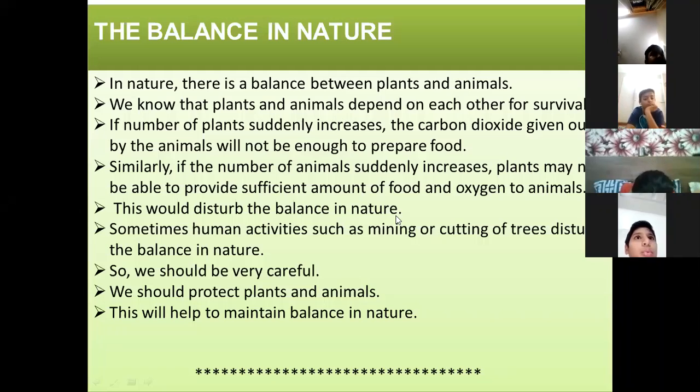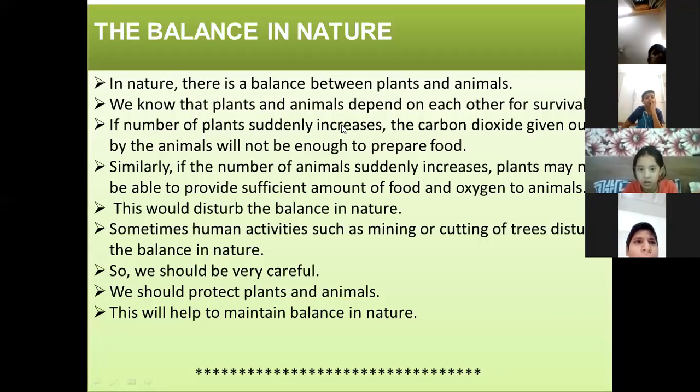Now, in nature, there is a balance between plants and animals. We know that plants and animals depend on each other for survival. We have seen just right now that both of them depend on each other. Now, what will happen if the number of plants suddenly increases?